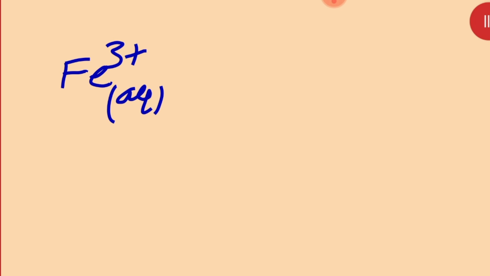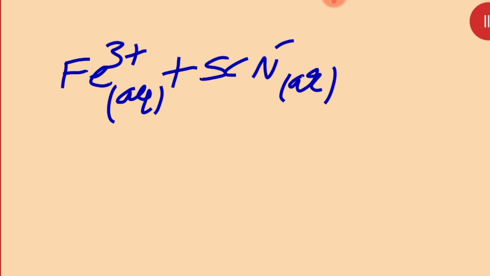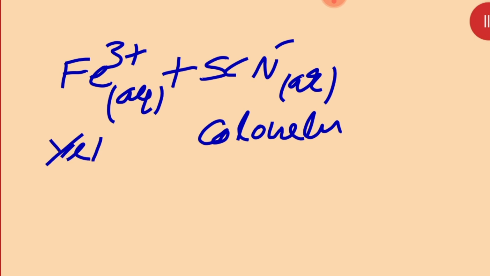You see, there is an Fe3+ ion, which is usually yellow in color, plus SCN- in aqueous solution, which is colorless, and the mixture is usually yellow.